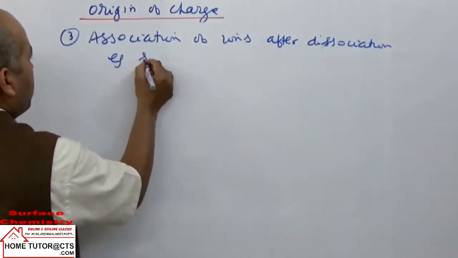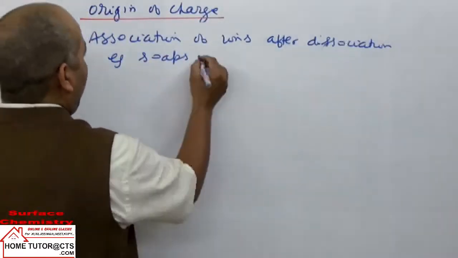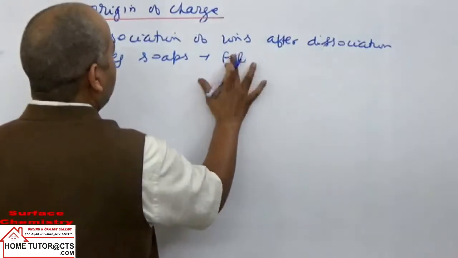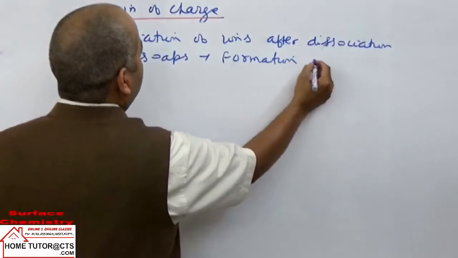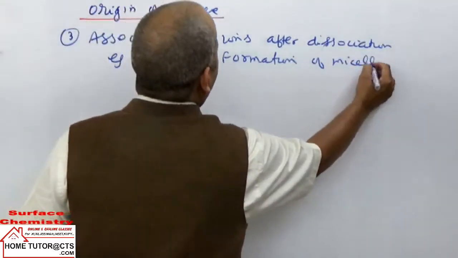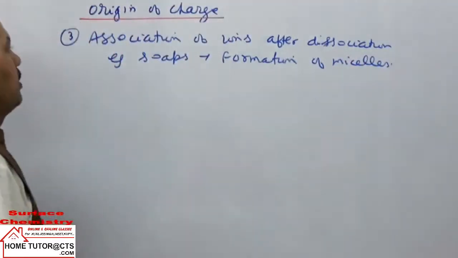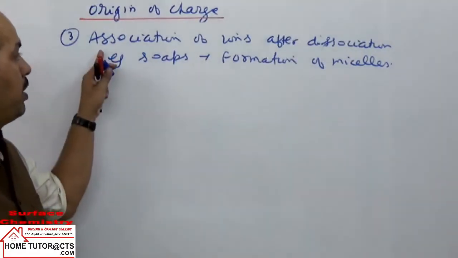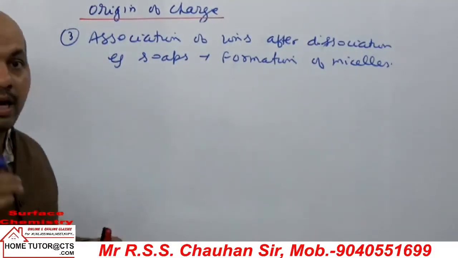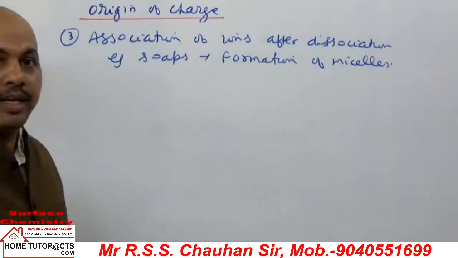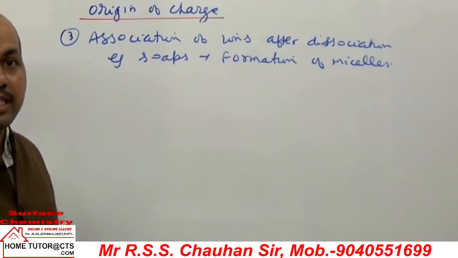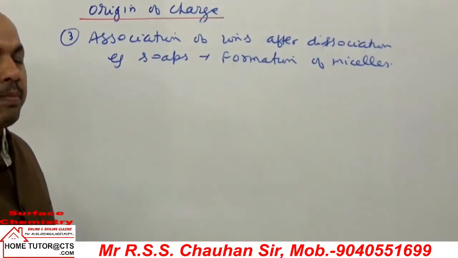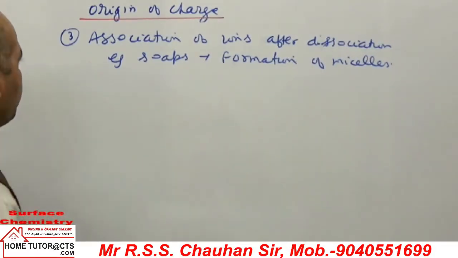Example taken, soaps. Formation of micelles, already explained to you. When you take carboxylate ions, a large number of anions can combine together, where the dispersed phase particles will develop negative charge, and the medium will carry positive charge for sodium ions.